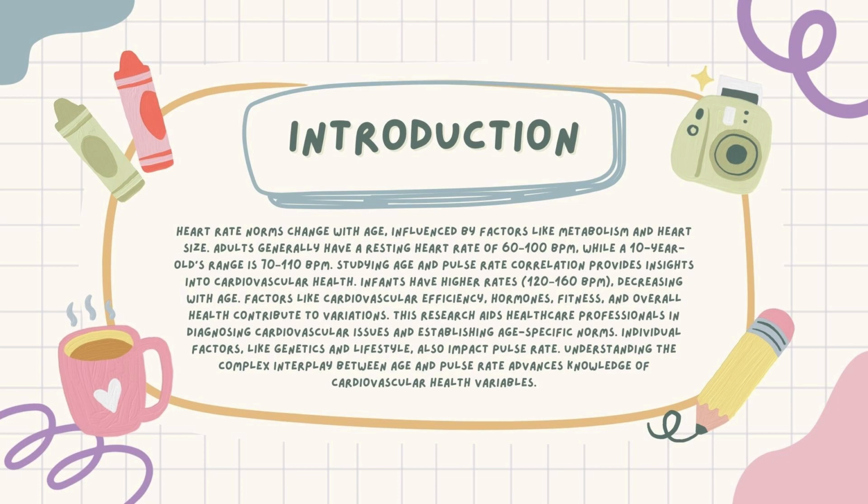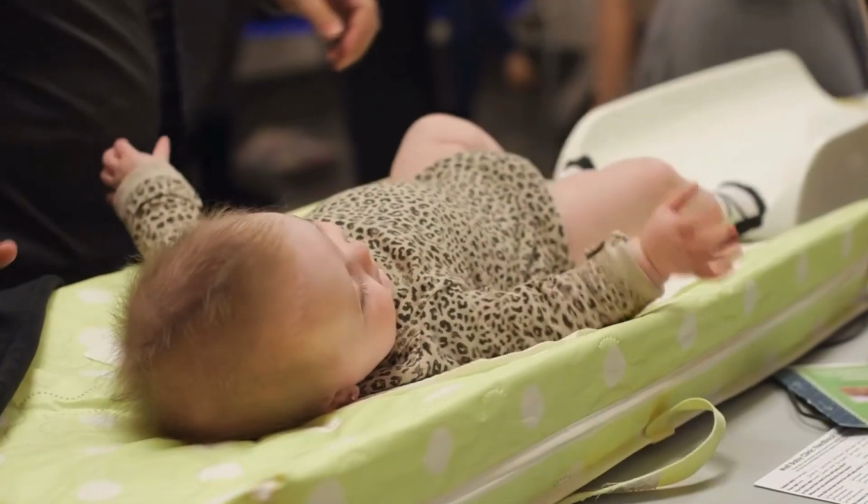Heart rate norms change with age, influenced by factors like metabolism and heart size. Adults generally have a resting heart rate of 60 to 100 beats per minute, while for a 10-year-old the range is 70 to 110 beats per minute. Studying the age and pulse rate correlation provides insights into cardiovascular health.